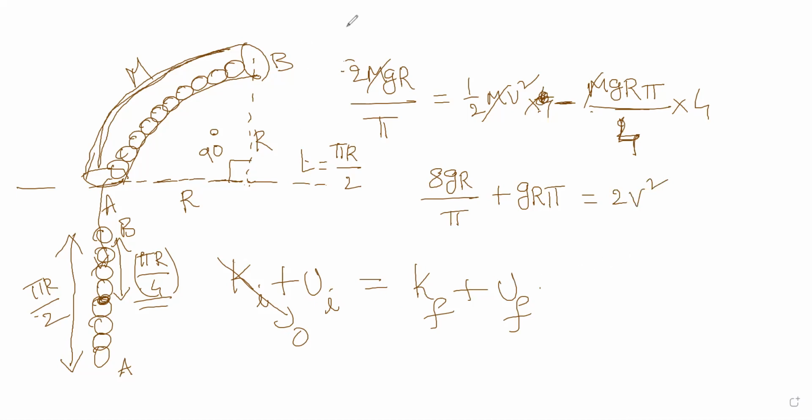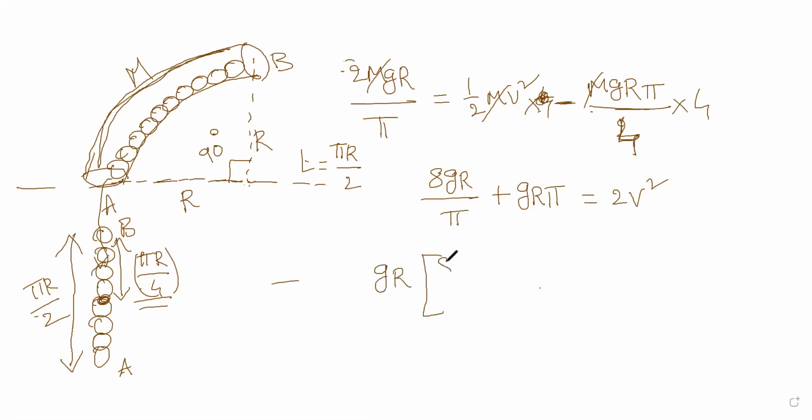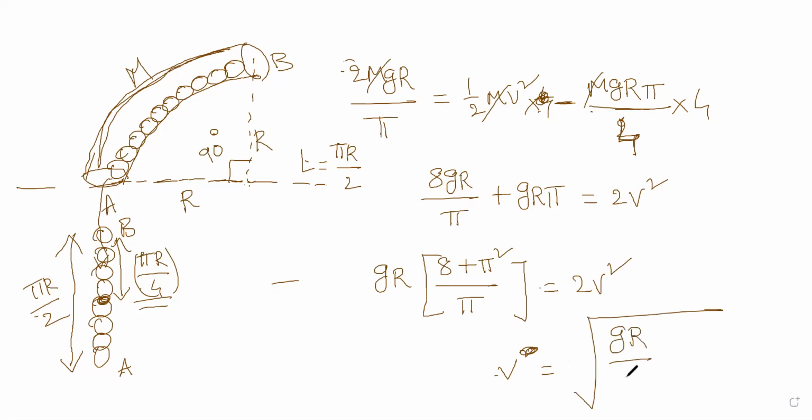And now let me clear. So what do I get? Here take the LCM. So GR, let's take common. So that becomes 8 plus pi square, whole divided by pi, is exactly equal to 2v square. And then v happens to be the square root of gr by 2 into 8 plus pi square divided by pi. So this is how you get the equation of the velocity.